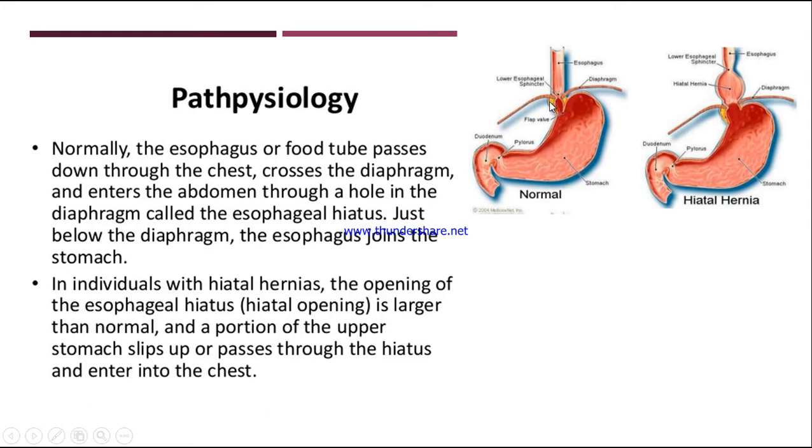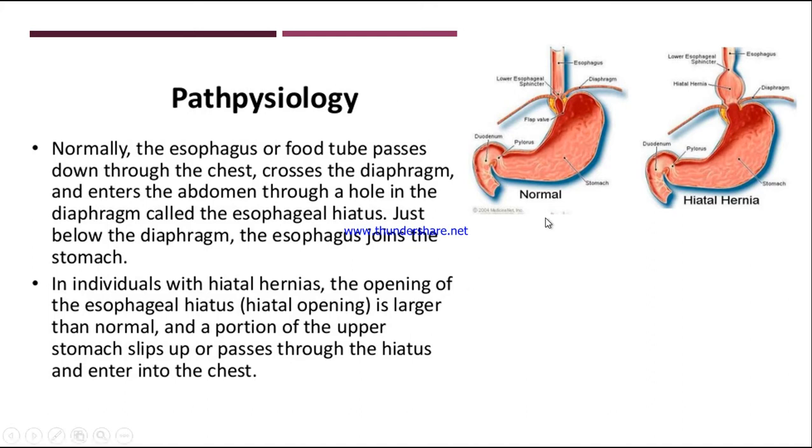Just below the diaphragm, the esophagus joins the stomach. There is a connection between the esophagus and the stomach below the diaphragm. What is this opening called? Esophageal hiatus or diaphragmatic hiatus.